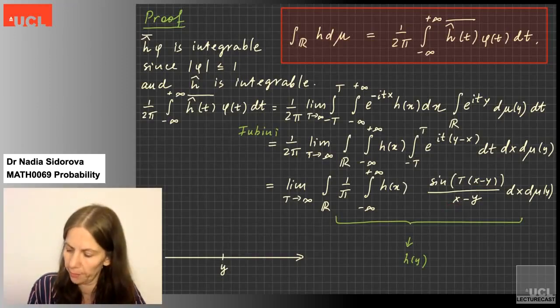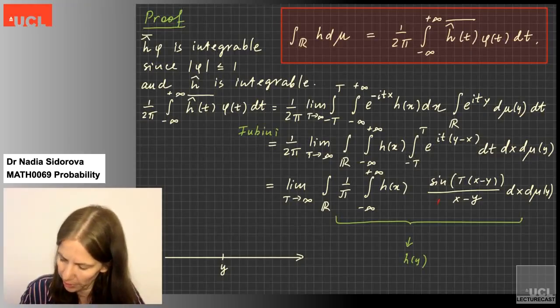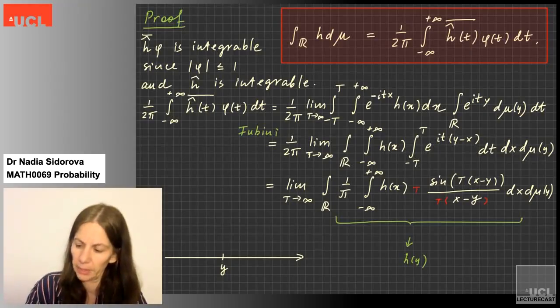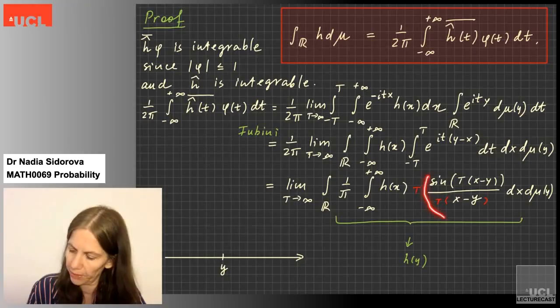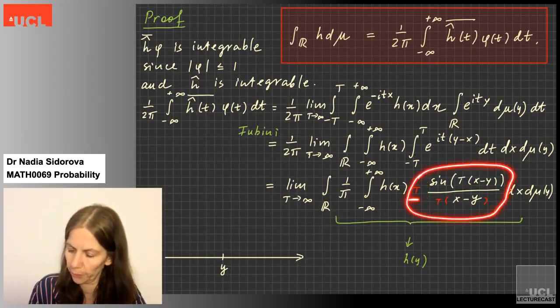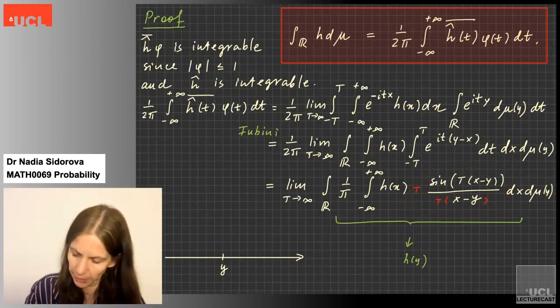If my x is very, very close to y, then I can temporarily put a t in here and another t in here. So for very small argument, this ratio converges to 1. So it's roughly 1, and the size of the whole function here will be roughly t, so pretty big because my t tends to infinity.